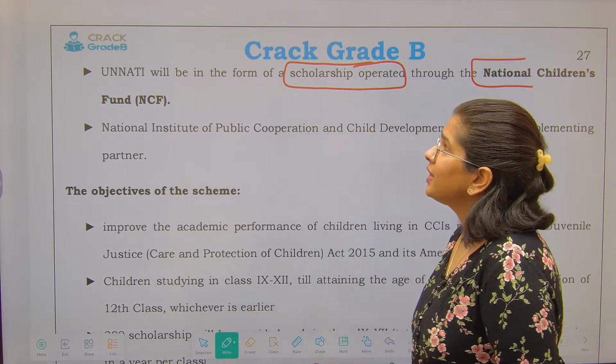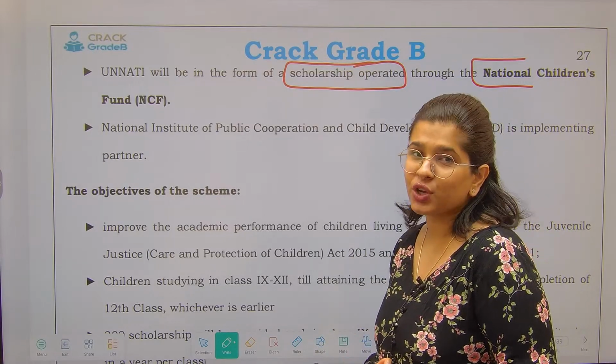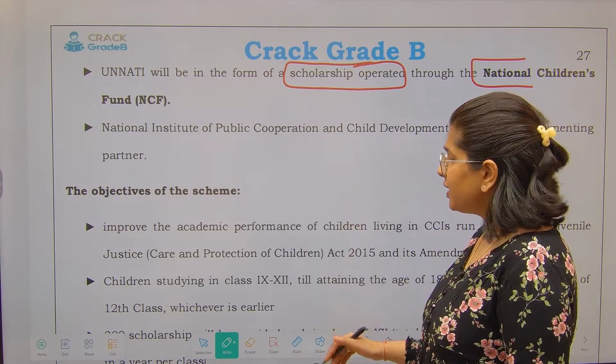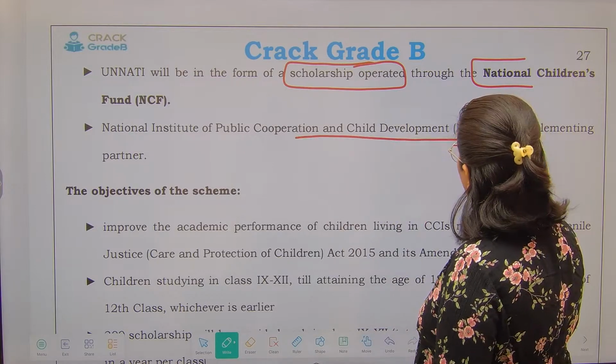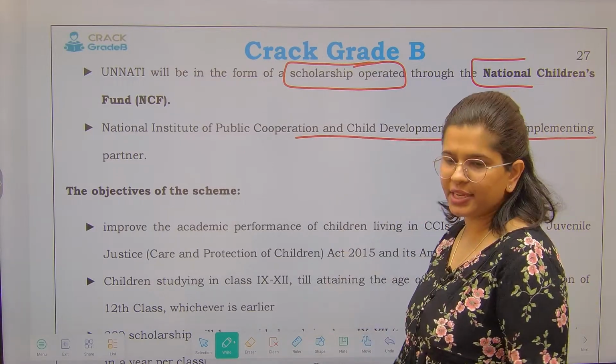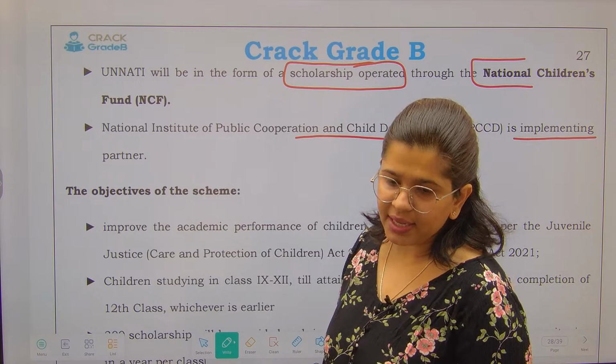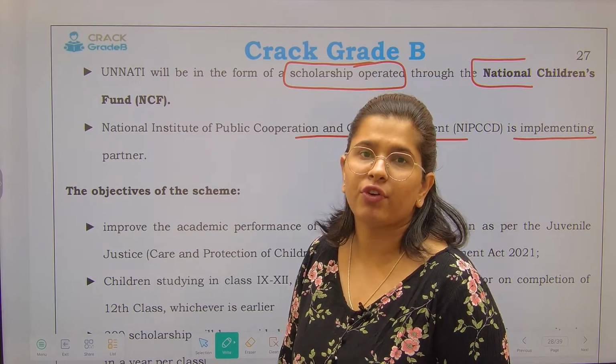Now let's see, Unnati is going to be in the form of a scholarship, right? So the National Institute of Public Cooperation and Child Development, this particular agency, is implementing this particular initiative of Unnati.